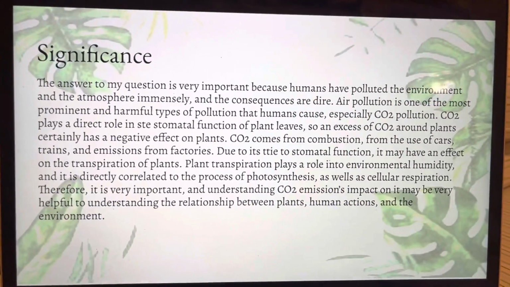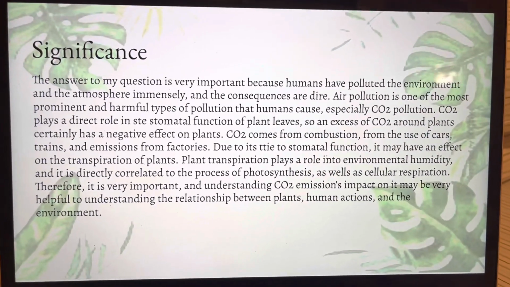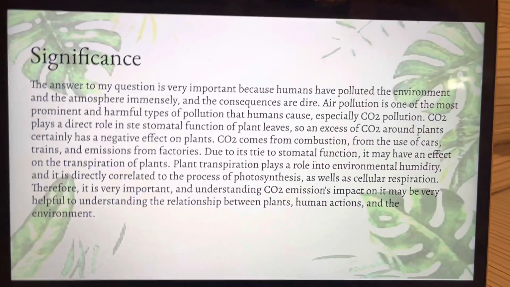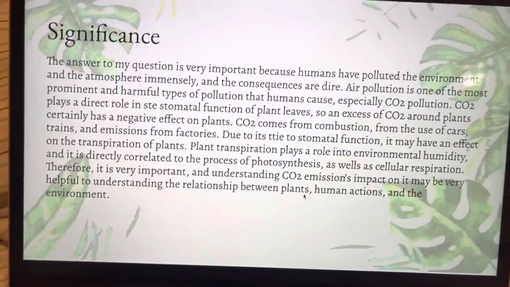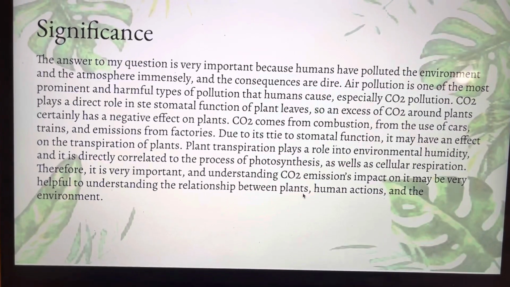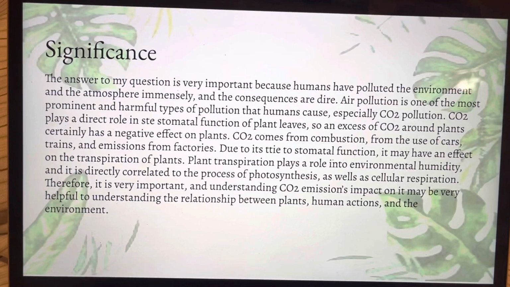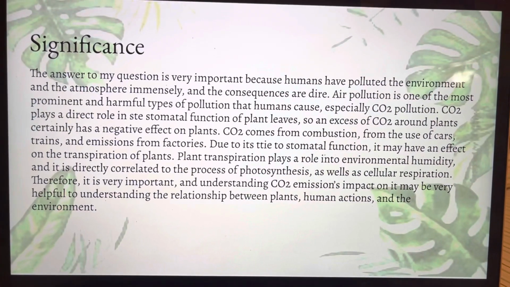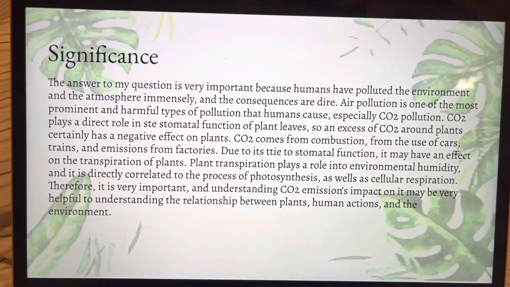I feel that my experiment is very important because transpiration directly affects the environmental humidity of our atmosphere, and it's very important because humans are constantly polluting the environment, and it is important to understand how this may affect the way plants function, and they are a vital part of our ecosystems.